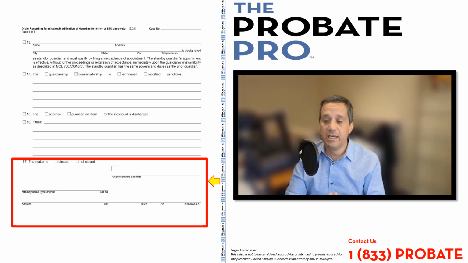Paragraph 17 is identifying whether the existing file is now going to be closed or not closed. So the idea is if there's a termination, for example, it may be the end of these proceedings, or if there's continued jurisdiction for the court, you'll keep the matter open. It would be not closed. Space for the judge to sign a date, and then if there's an attorney involved in the matter, a space for the attorney to fill out that space.